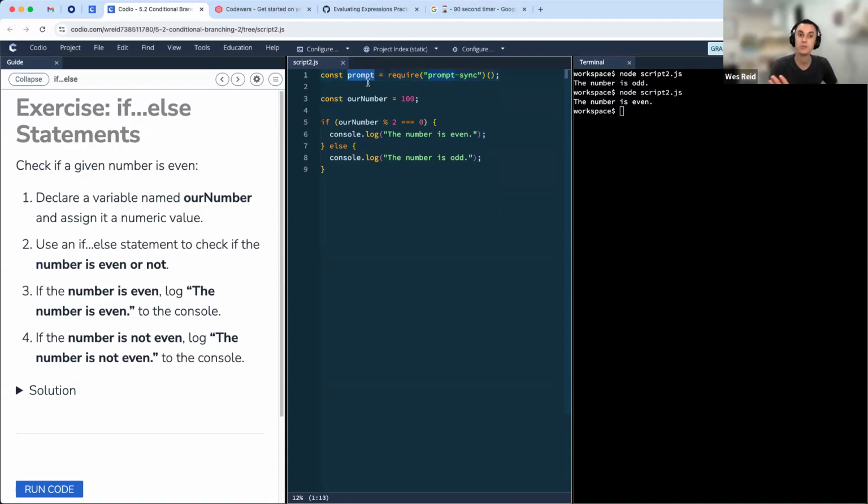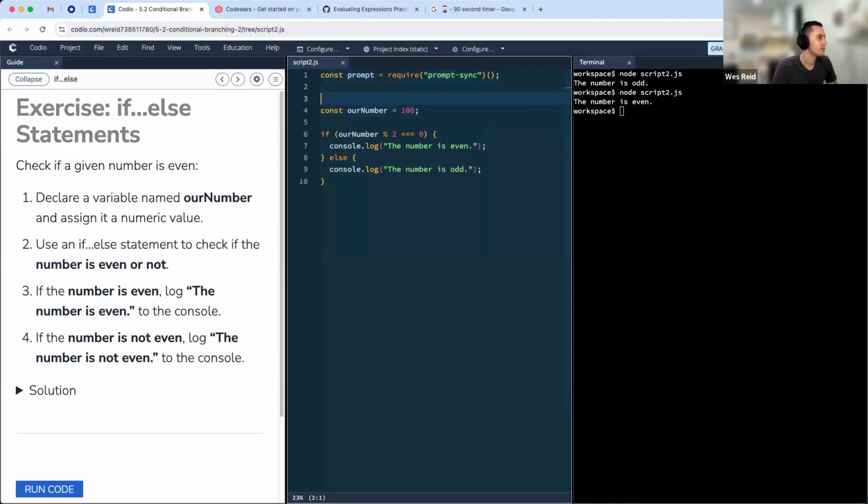Prompt is not special JavaScript. This is not especially built into JavaScript via Node. It is something we have to actually manually pull in. You all may have sort of blanked it out looking at the previous lessons because it's always in every script that we had. So hopefully something like that should solve it.